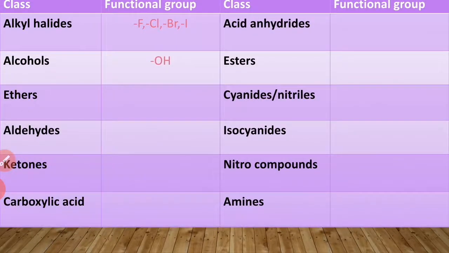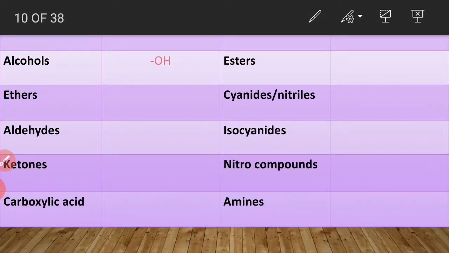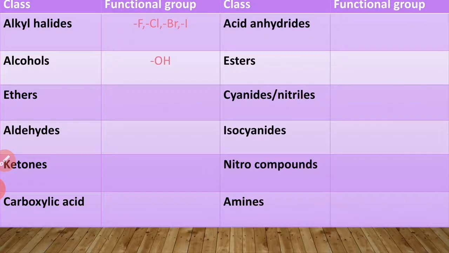Next class is alkyl halides. Functional group of alkyl halide: fluoride, chloride, bromide, iodide. Alcohols, functional group of the alcohol is OH. Okay, this is the OH. And acid anhydride, this is the structure of acid anhydride.